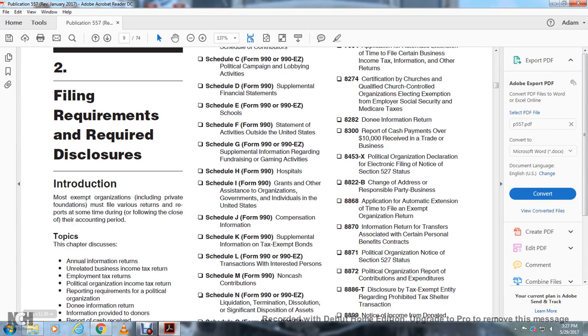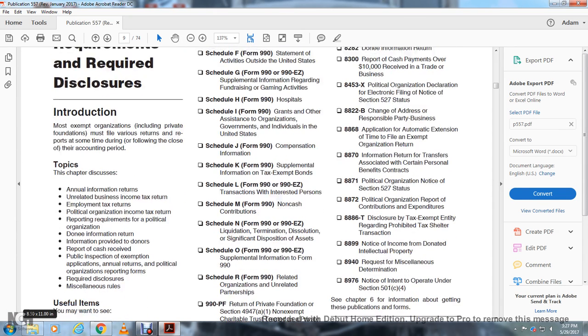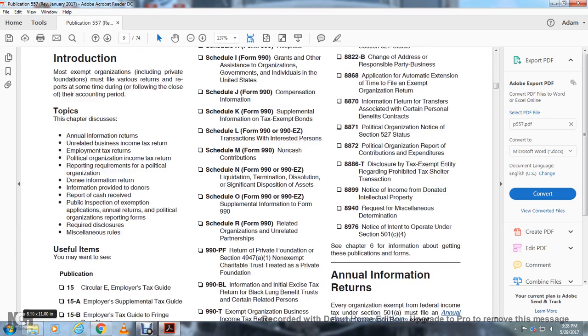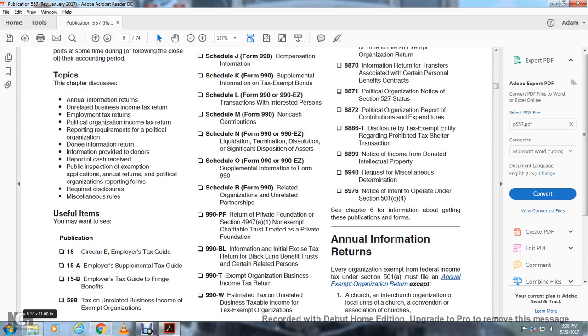The chapter discusses annual information returns, unrelated business income returns, employment tax returns, political organization income tax return, reporting requirements of political organizations, donee information return or information provided to donors, reporting costs received, public inspection, exemption application for the annual returns, political organization report returns, forms, required disclosures, miscellaneous rules, useful items you may want to order.